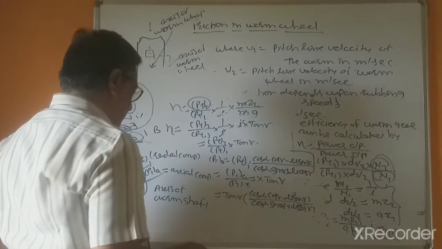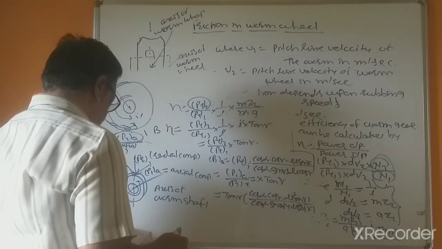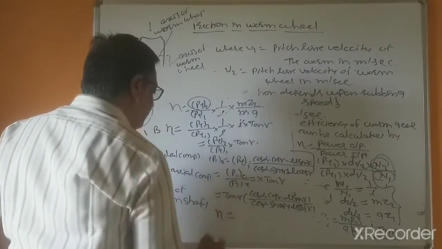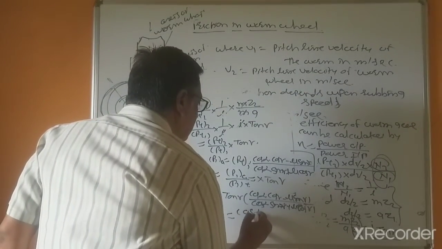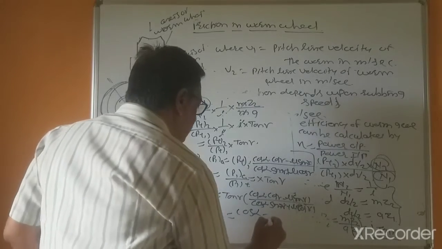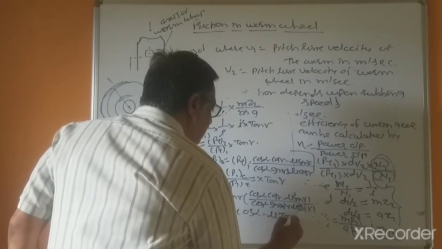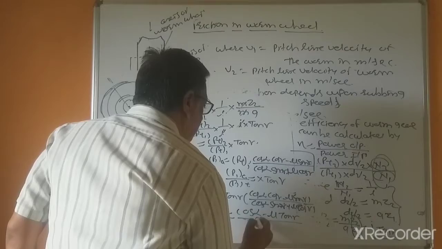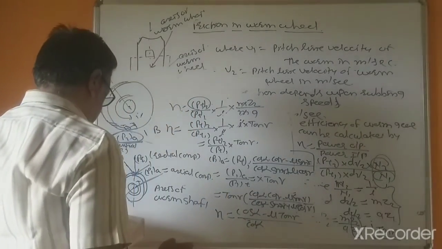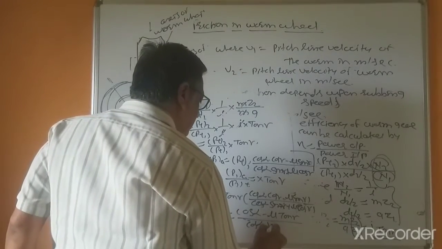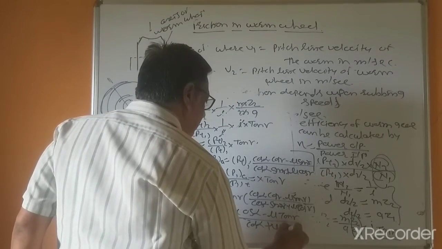So here you can take common, and finally you will get efficiency equal to cos alpha minus mu tan gamma, or cos alpha plus mu cot gamma.